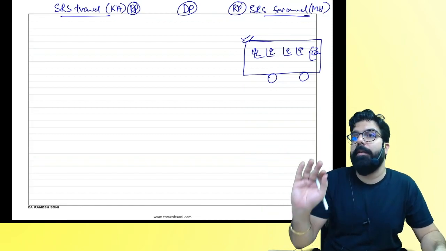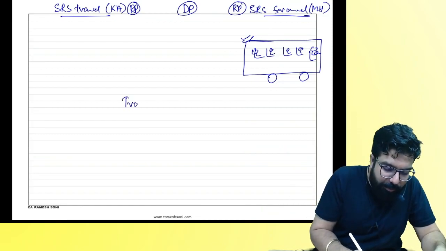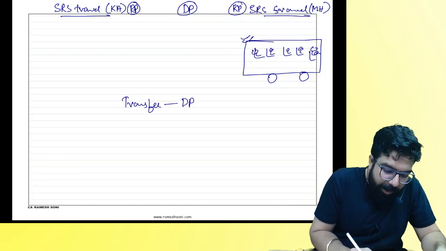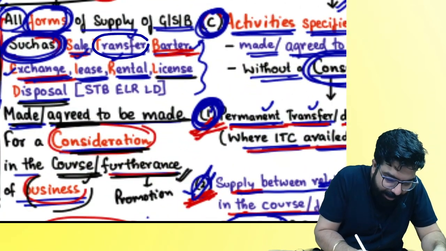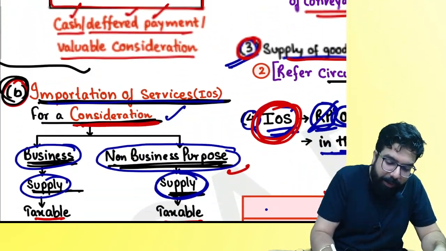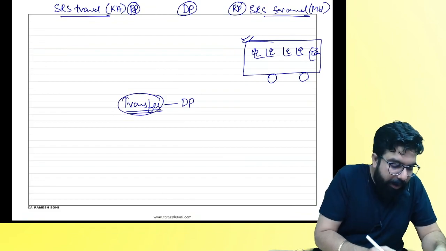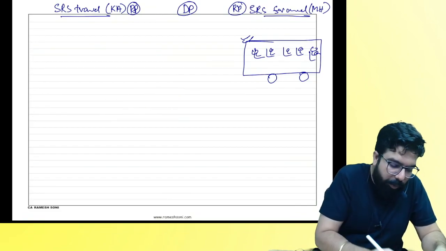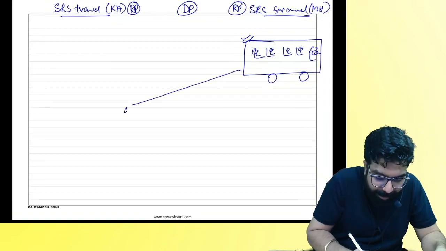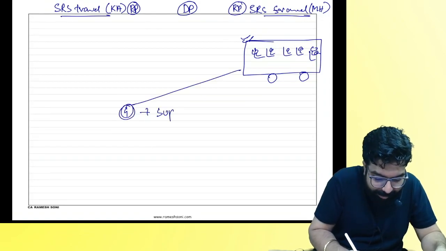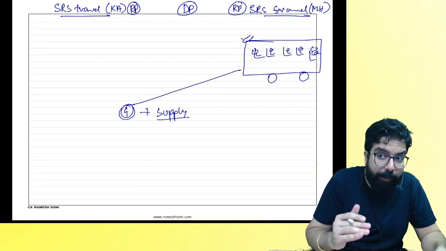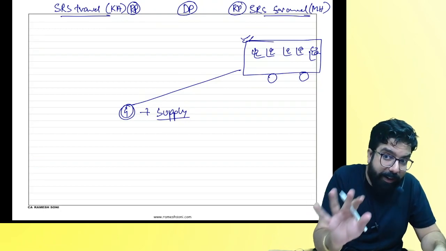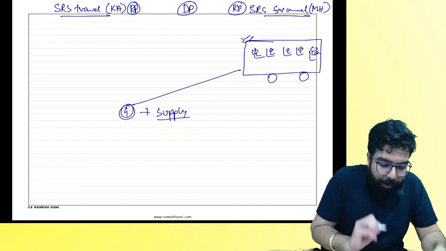Is it a transfer from one distinct person to another distinct person? Is transfer also included in the definition of supply? Does supply also include transfer? So whenever there is a transfer, is the bus transferred, everyone? First of all, is the bus goods? Is it supplied? Let's understand. Supply says it should be a supply between distinct persons. Without consideration, also it will be a supply. Do you agree?